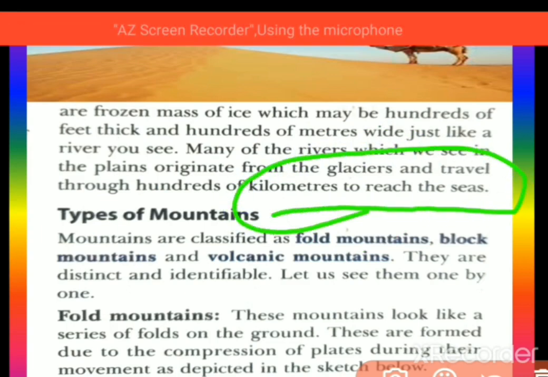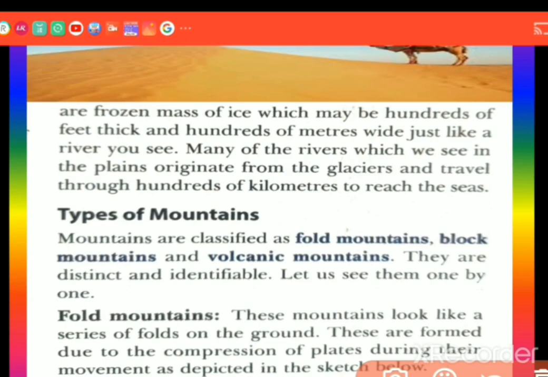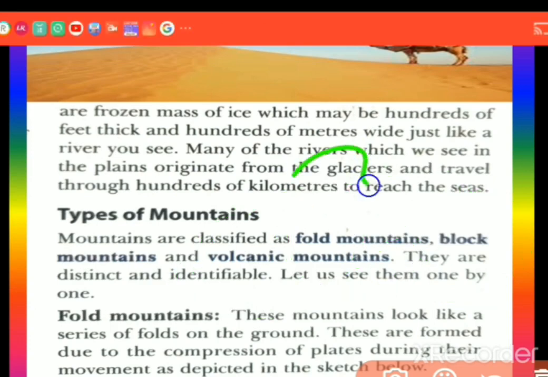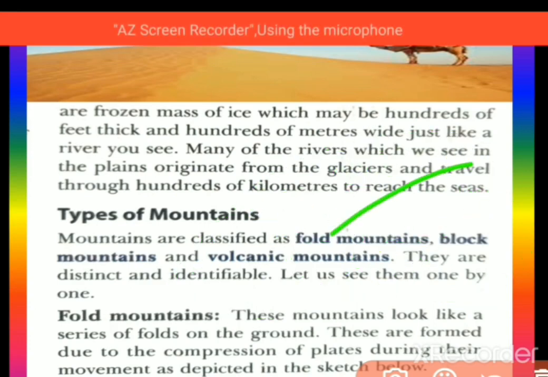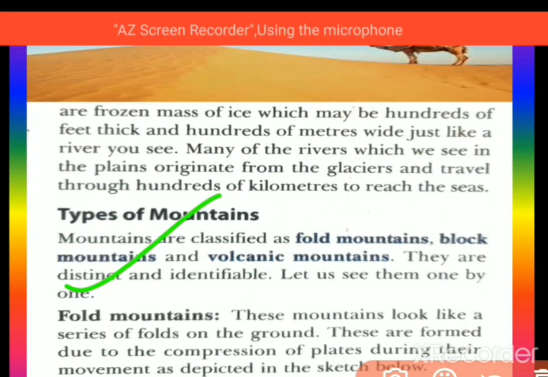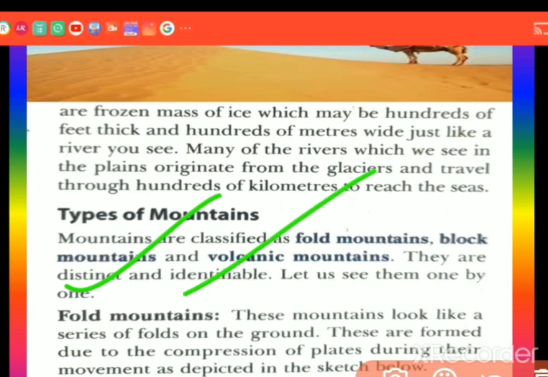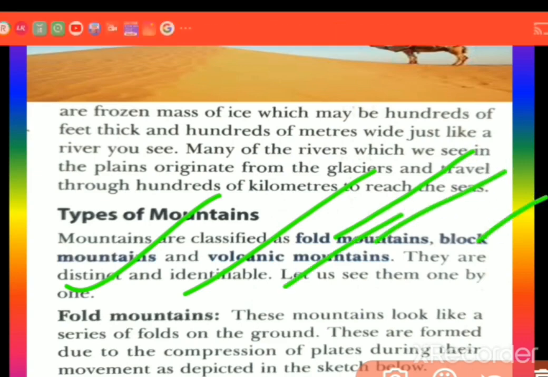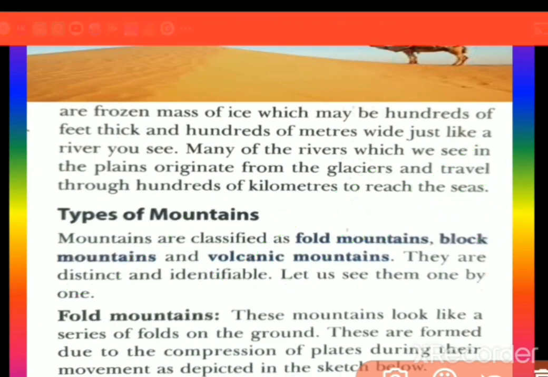Now we are going to see types of mountains. How many types are there? They are classified into fold mountains, block mountains, and volcanic mountains. Keep in mind, three types of mountains: 1, 2, 3. They are distinct and identifiable. You can identify these mountains, which is a fold mountain, which is a block mountain, which is a volcanic mountain. By seeing you will identify. Let us see them.